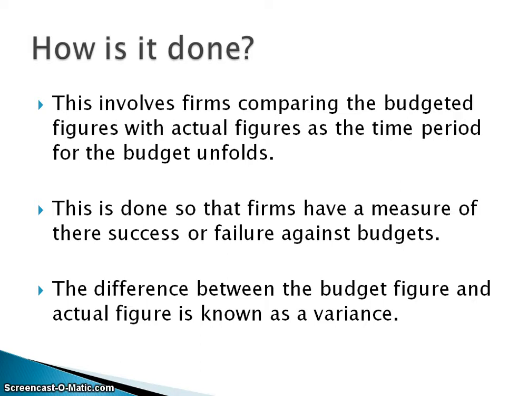Budgets involve firms comparing budgeted figures with actual figures as the time period for the budget unfolds, so they get to look at how they did over time versus how they thought they would actually do. This gives them a measure of success or failure, and ultimately means that they have some figures to find out: were we successful, did we budget correctly, and how accurate have our budgets been. The difference between the budgeted figure and actual figure is known as a variance.